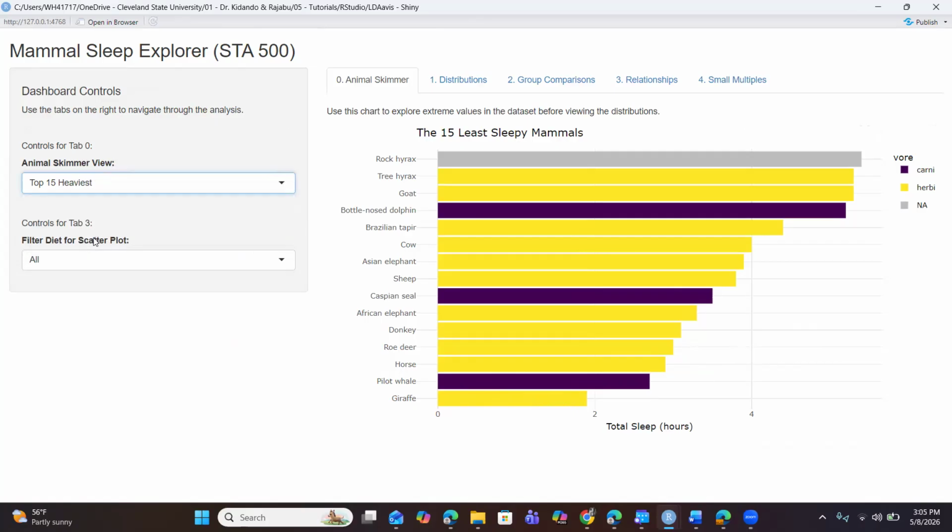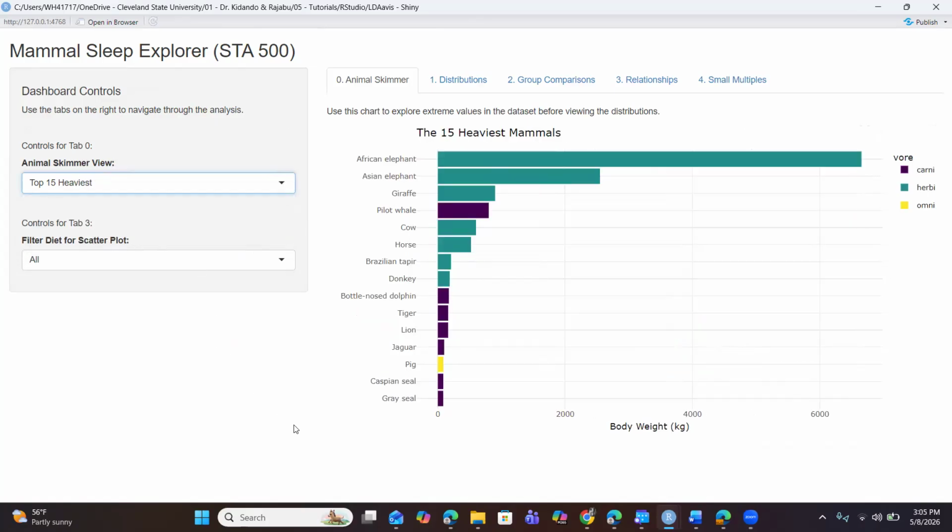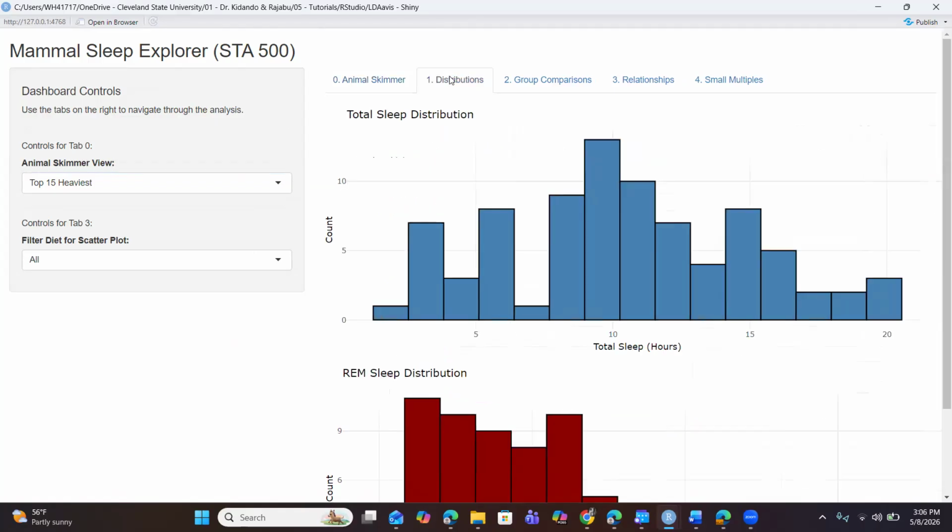Also, moving to the 15 heaviest animals, we can see from the chart the African elephant at the top, which has a body weight of more than 6,000 kilograms. At the bottom, we have the gray seal, which belongs to the carnivorous group, with a body weight of about 85 kilograms. So this shows the distribution of body weight as opposed to the diet of these animals. Let's move forward to the distribution.